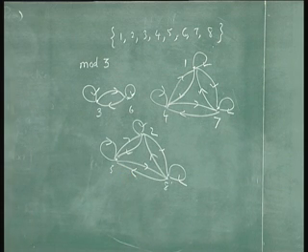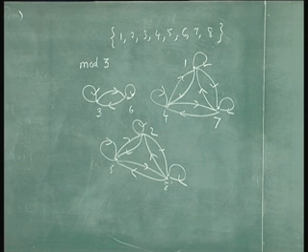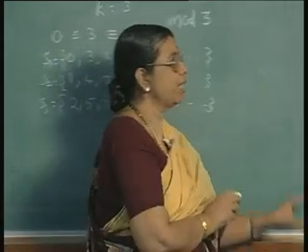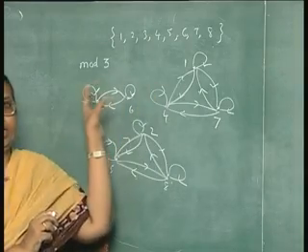Now, you can very easily see that this digraph has got 3 components and each one is a complete digraph.